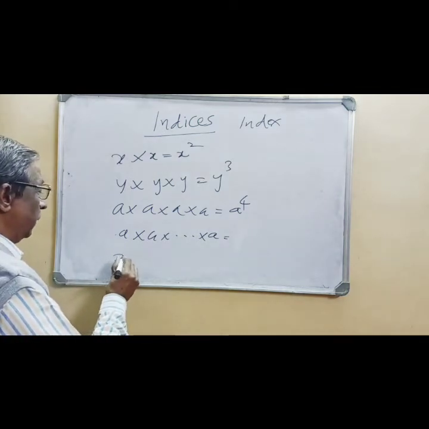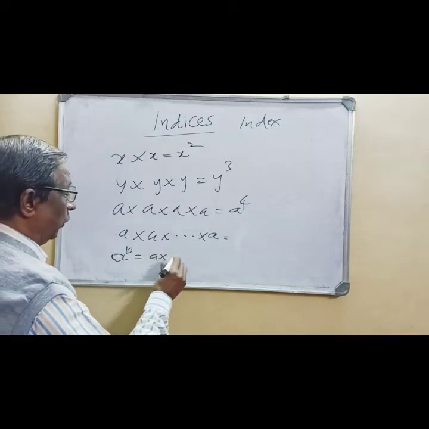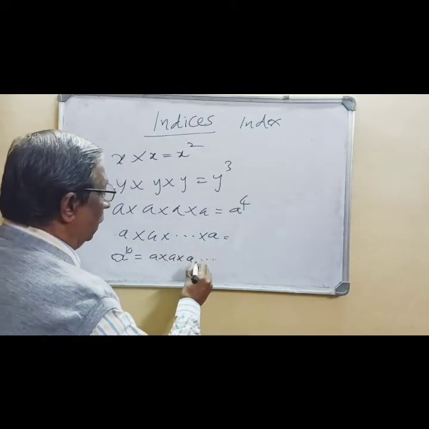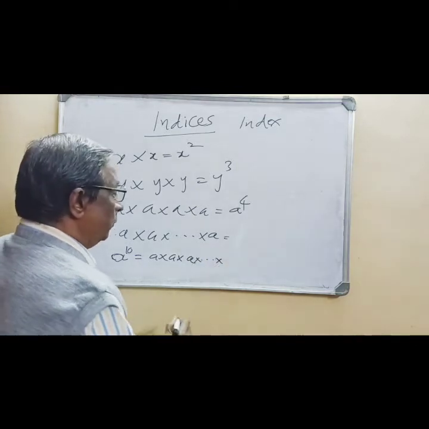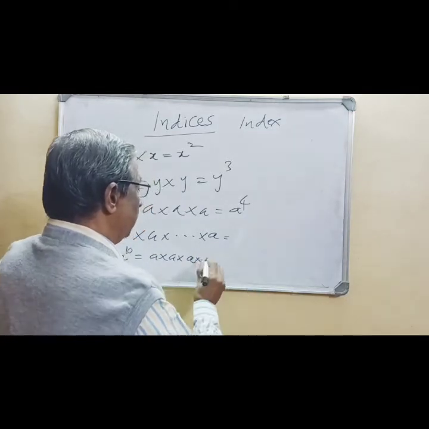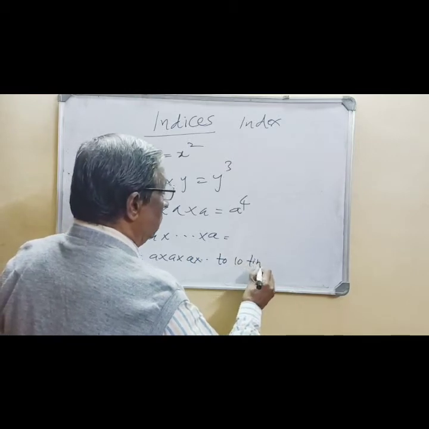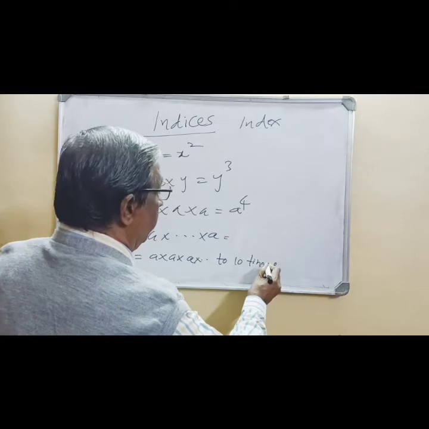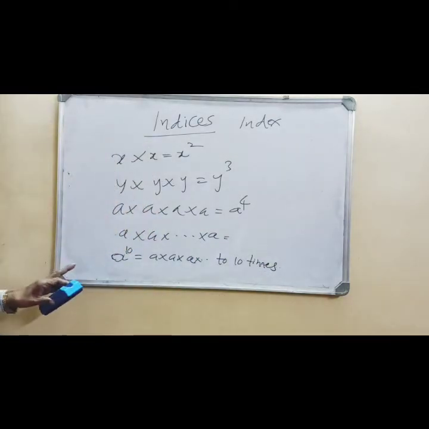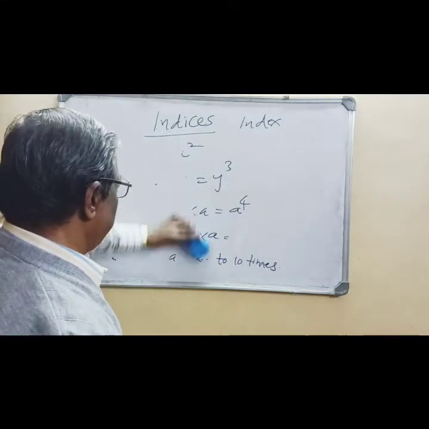Say a raised to 10 is a into a so on into a, 10 times. So any index, then what is the multiplication of this? They are called the laws of indices.